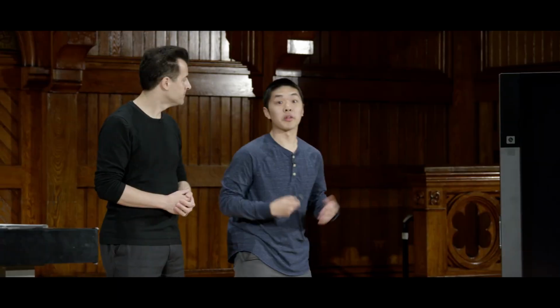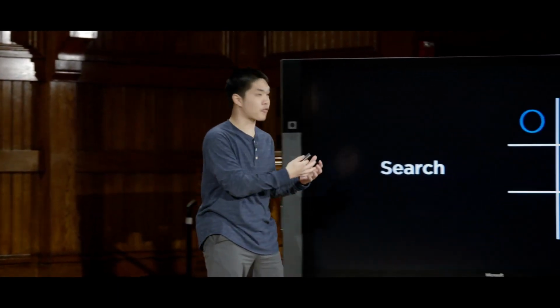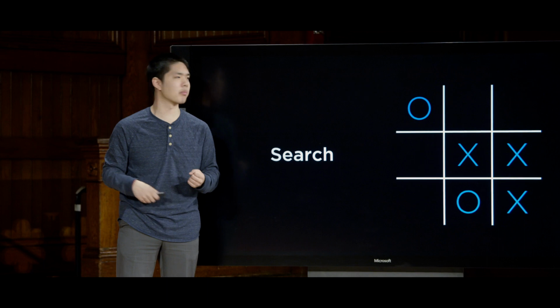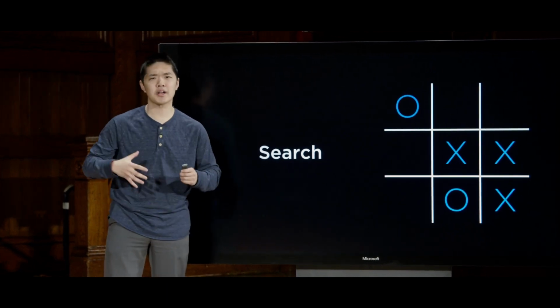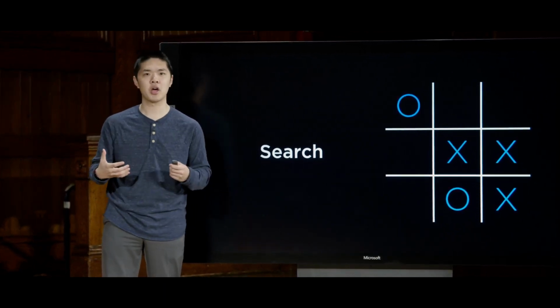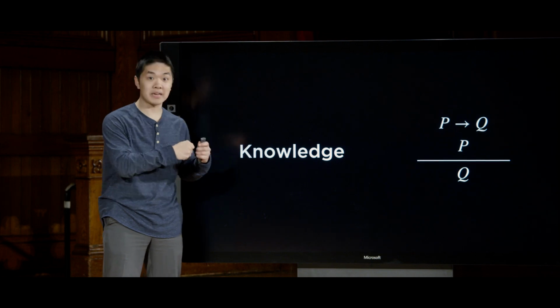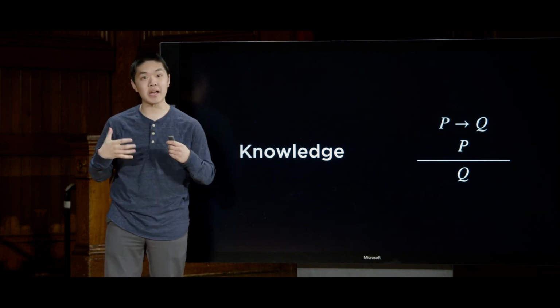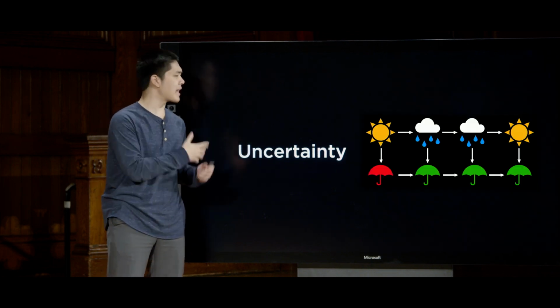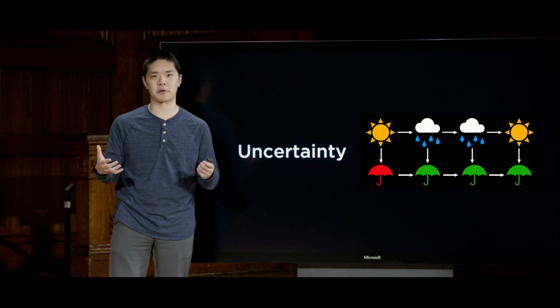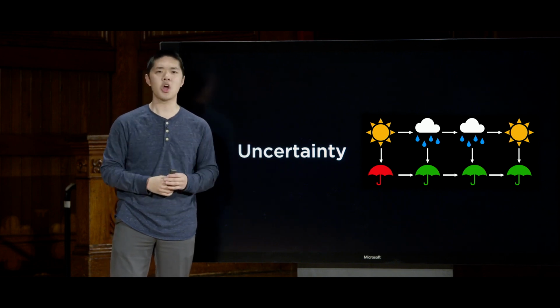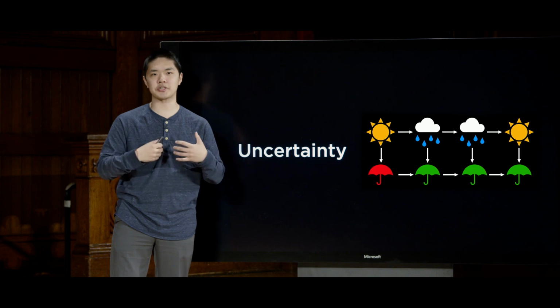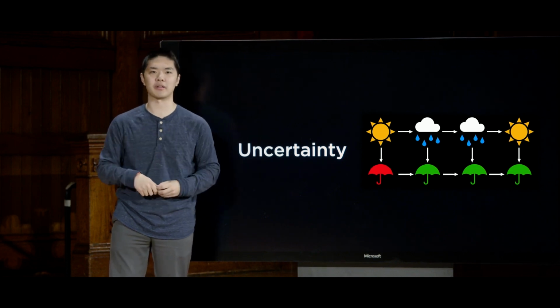This course picks up where CS50 itself leaves off and explores the concepts and algorithms at the foundation of modern AI. We'll start with a look at how AI can search for solutions to problems, whether those problems are learning how to play a game or trying to find driving directions to a destination. We'll then look at how AI can represent information, both knowledge that our AI is certain about, but also information and events about which our AI might be uncertain, learning how to represent that information, but more importantly, how to use that information to draw inferences and new conclusions as well.